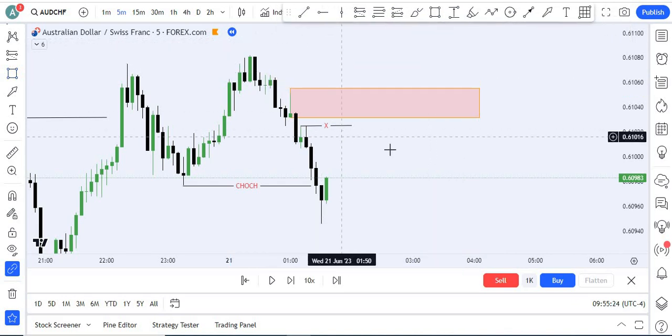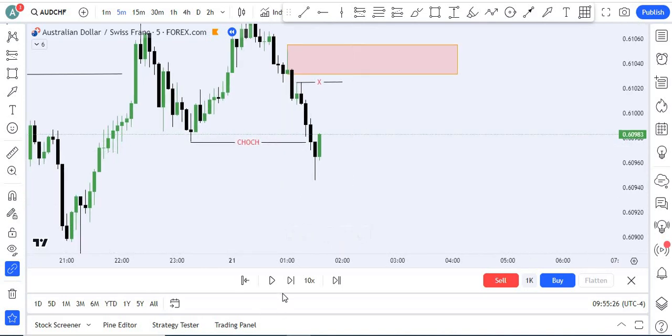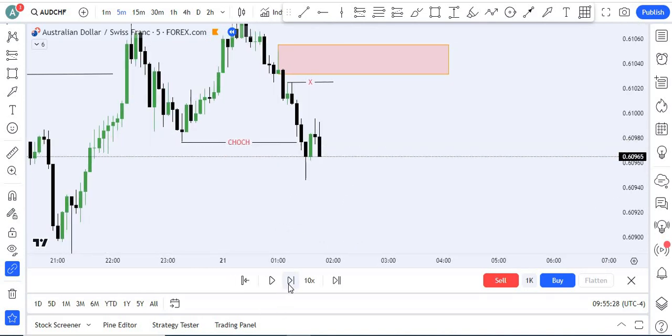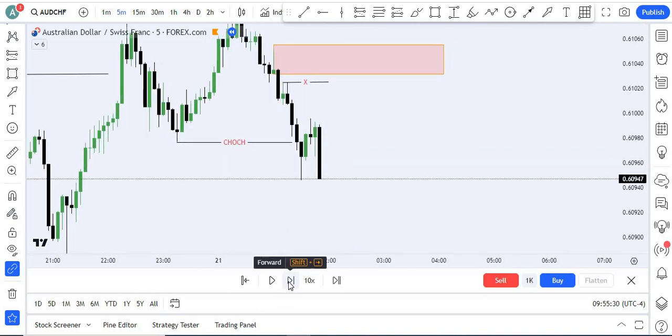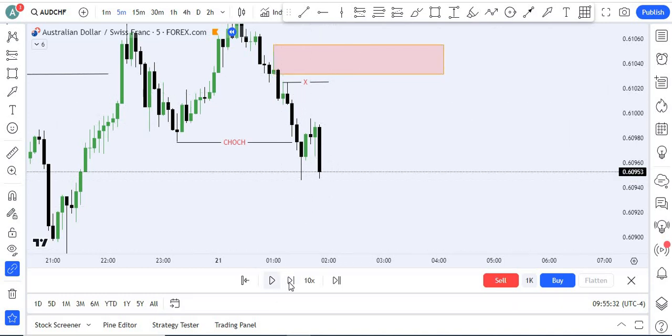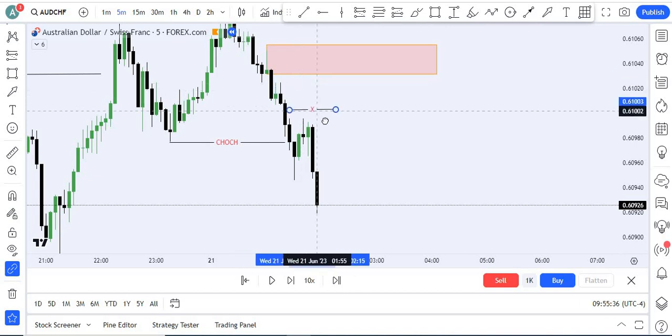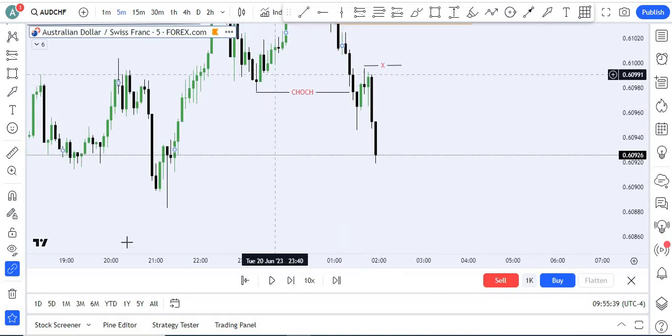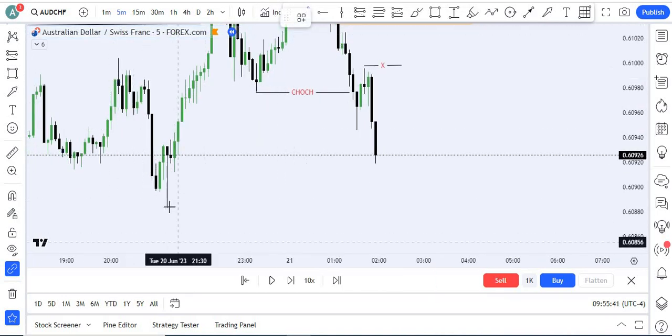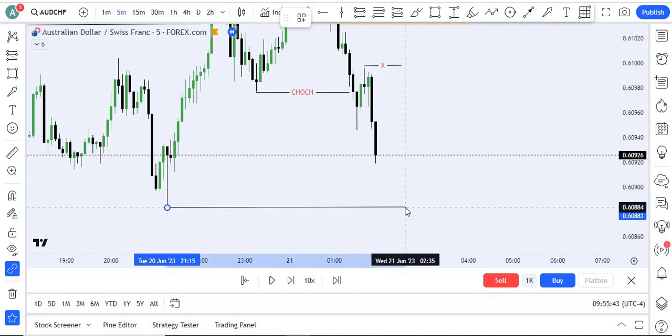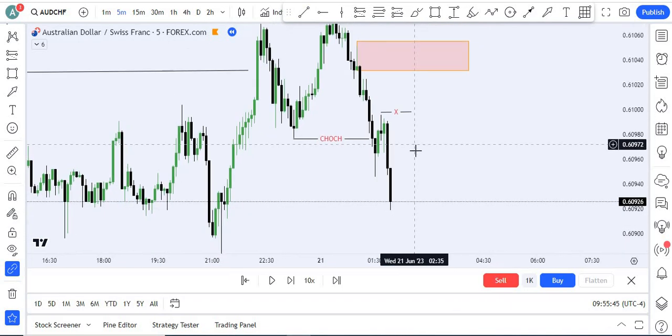Okay, so or price makes another pullback downside, and we will see like this. But if price breaks this one, then we are not going to take more entries on this one, because this is a major low in a bigger time frame.